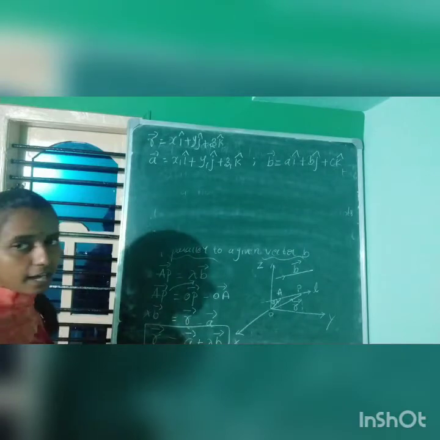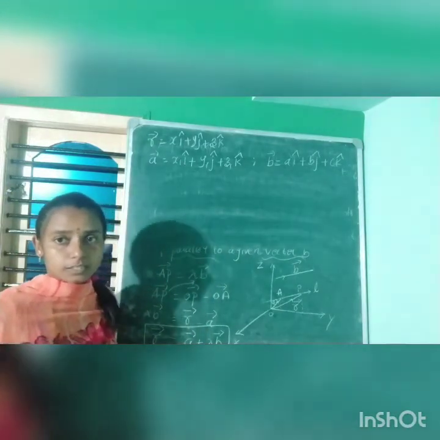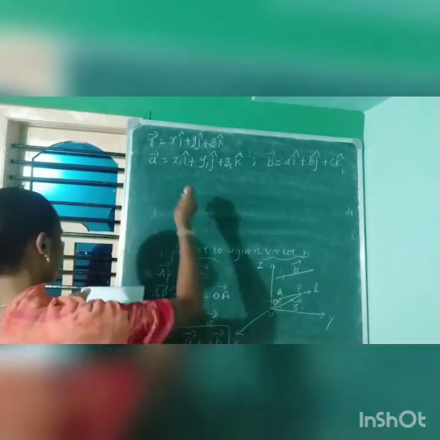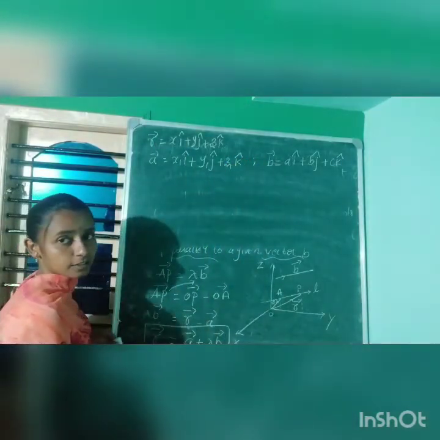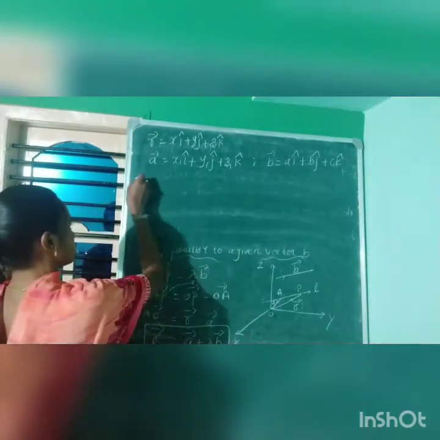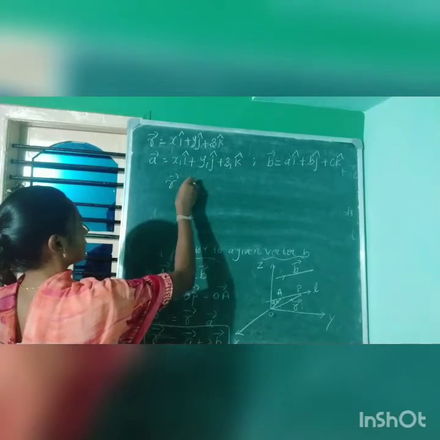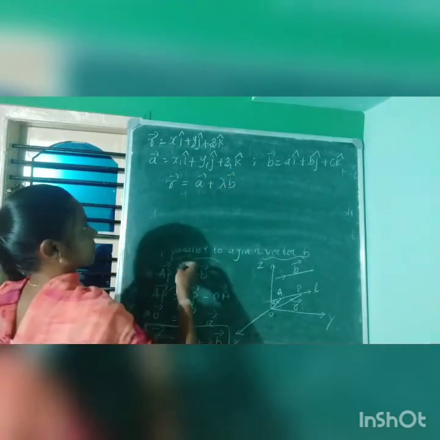So a, b, c you can take as direction ratios. Is it clear? So now with the help of these three vectors you can substitute in this vector form. There you will get the Cartesian form.